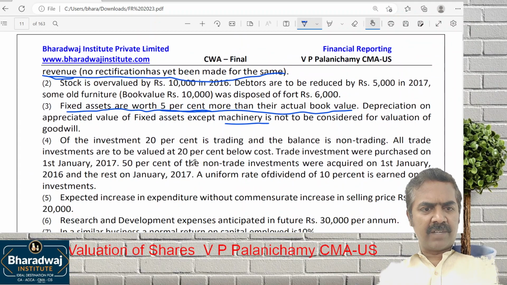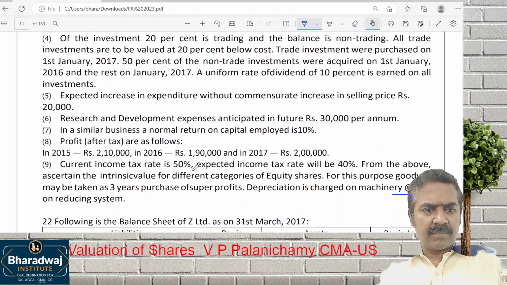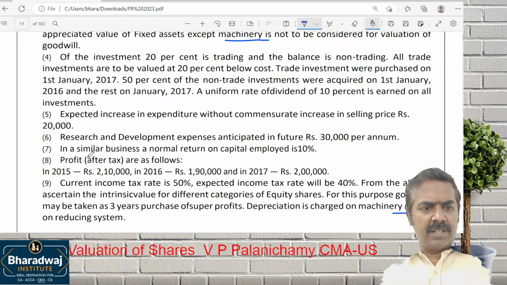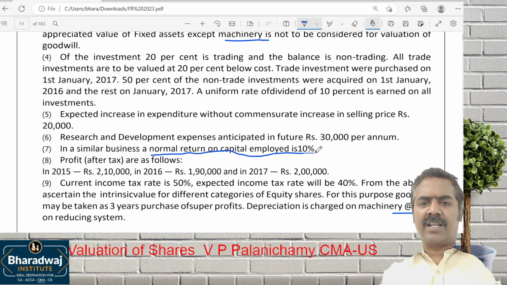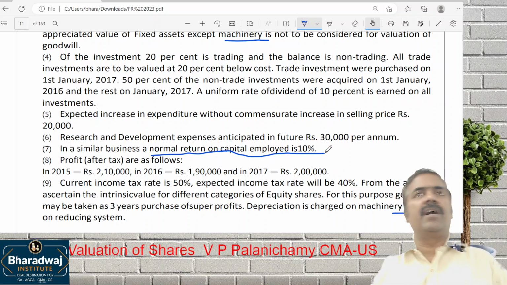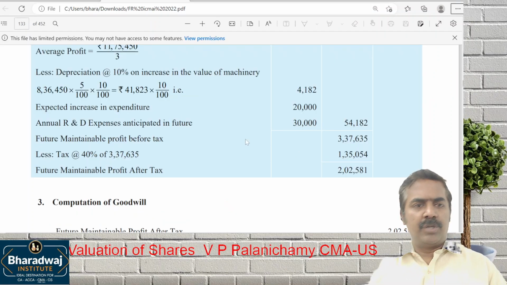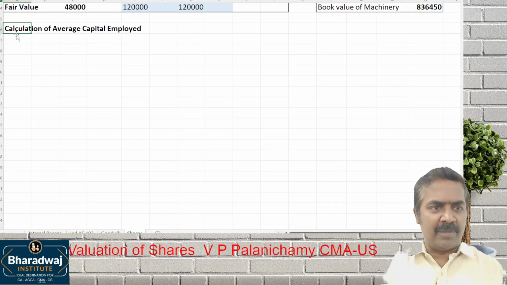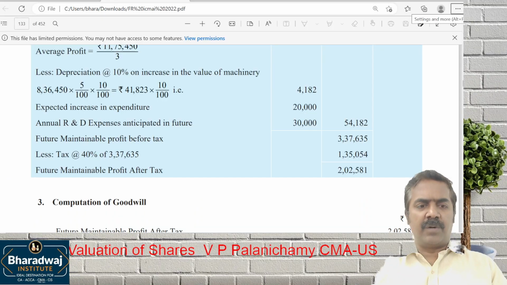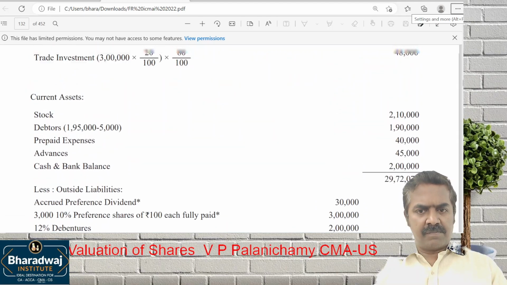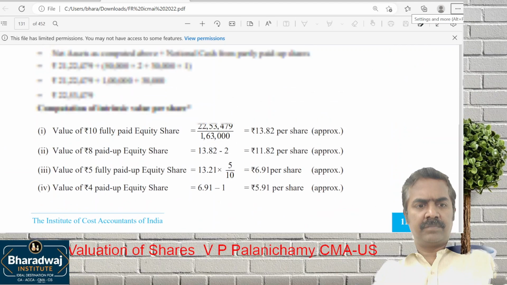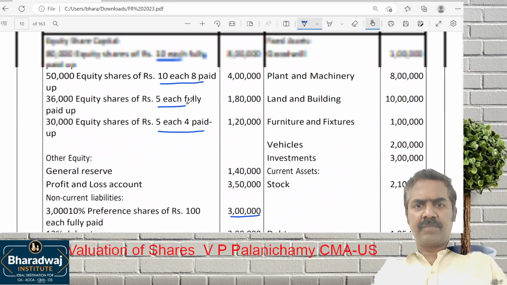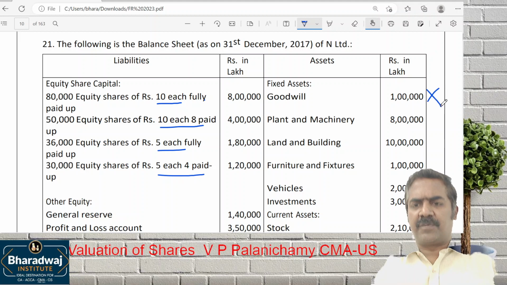What is the word used for goodwill valuation? In similar business, return on, is it given net tangible assets or capital employed? Capital employed always means what? Average capital employed. So start. Just tell me the values. You're going to do along with me. Don't wait. Assets. What are the assets we have to take? Goodwill will not be considered as an asset for goodwill valuation.